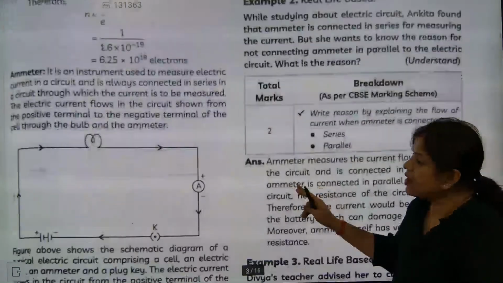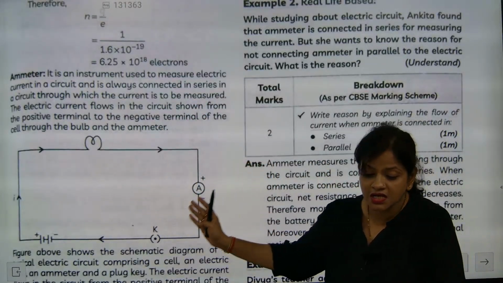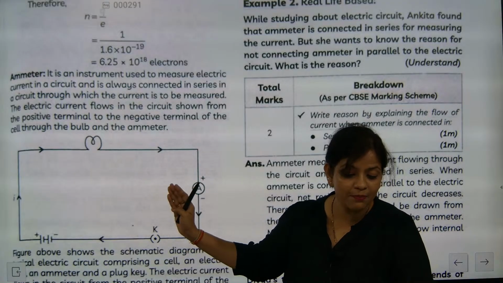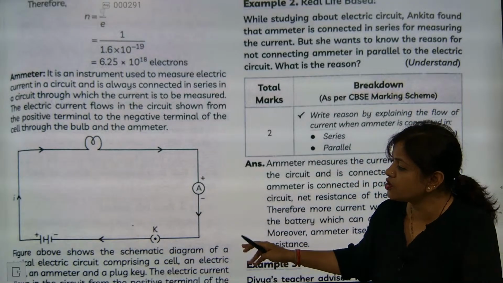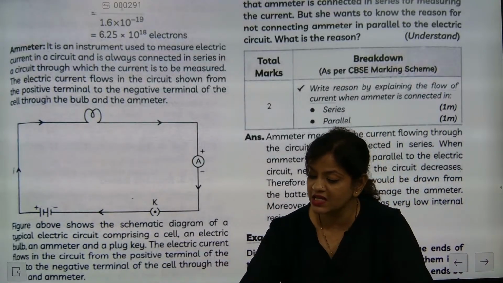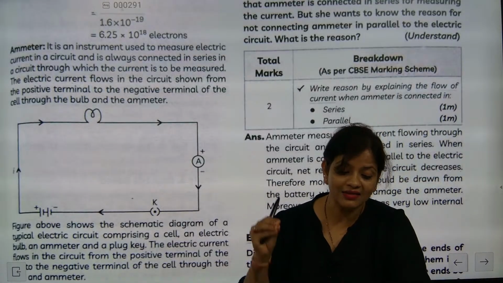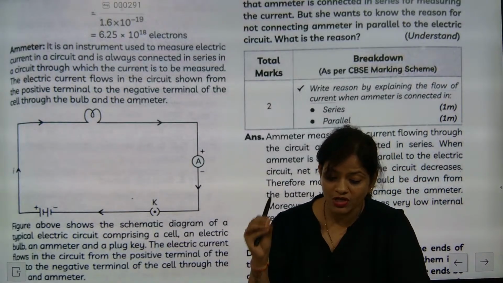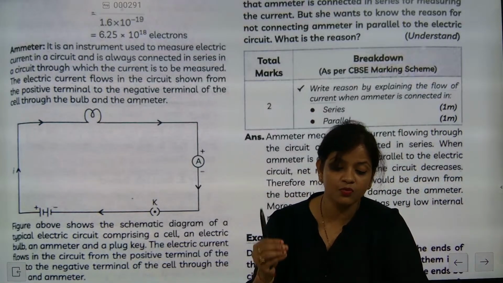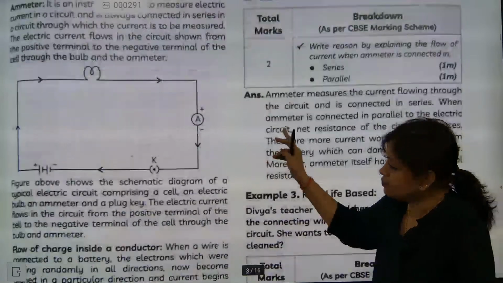Second part is about the alignment of ammeter, how the circuit has to be made, where the ammeter should be, what is the work of ammeter, and why potential difference is generated in the circuit. The potential difference allows a drift so that the current will flow from positive terminal to negative terminal. Understood? Because the electrons are moving from negative terminal to positive terminal, beta. So this is the most important part.